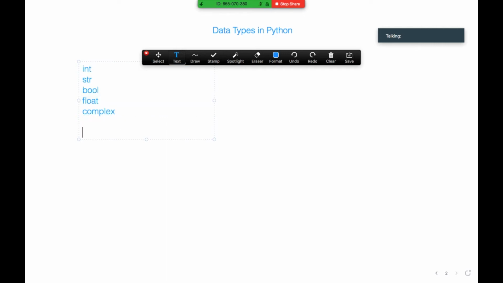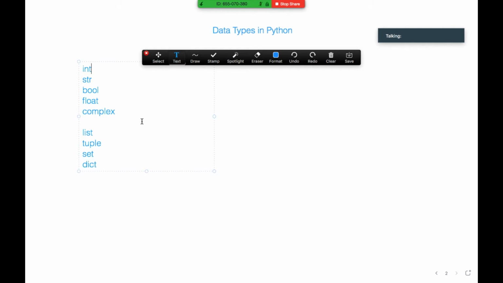Apart from that, there are collection data types like list, tuple, set, and dictionary. List is for an array of values. Tuple is also for an array of values, but there is a difference: we cannot modify a tuple. Set is a unique collection of values, and dictionary is for key-value pair data.